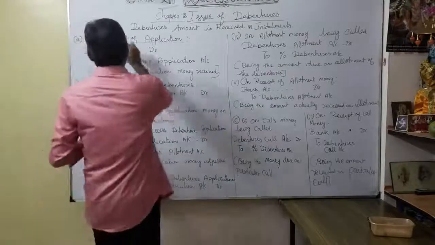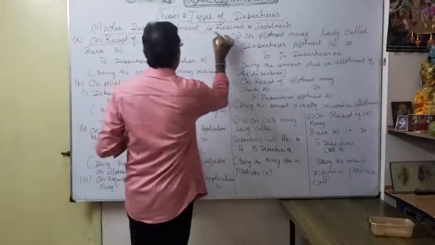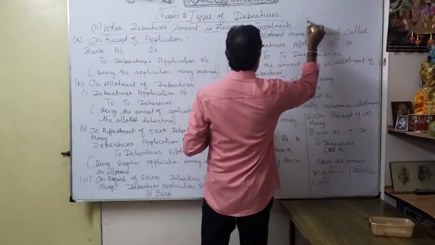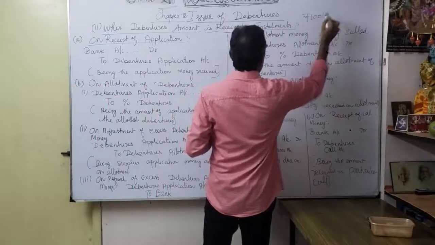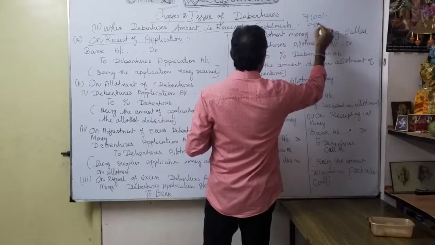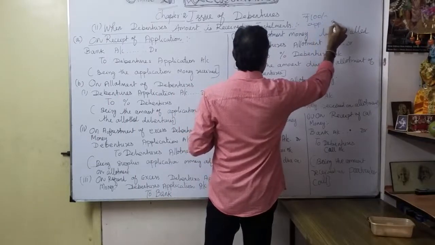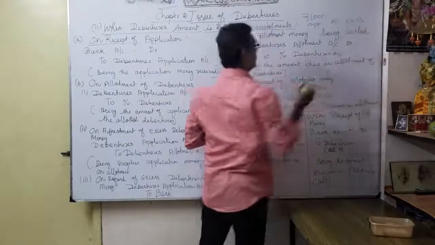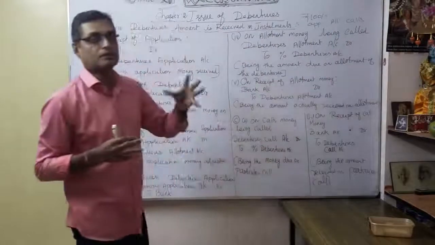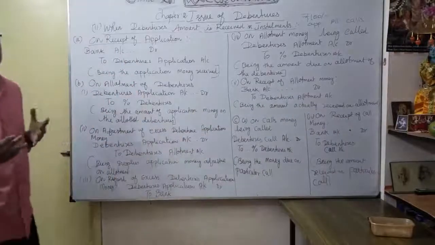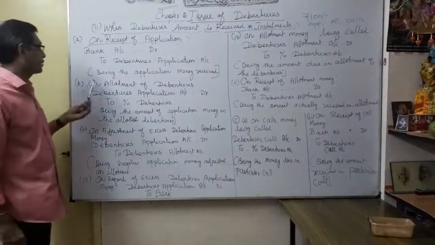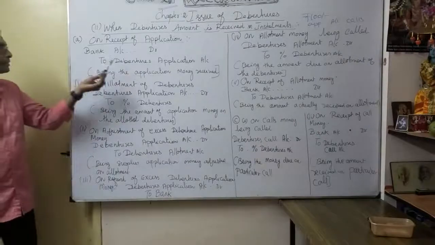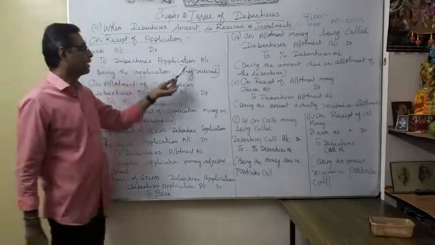This is for when the debentures amount is issued in installments. Installments means, for example, with a nominal face value of rupees 100, we can make it application, allotment and calls, maybe first call or second call or a different structure. That's how we can make the installments. So, to repeat, on receipt of application, bank account debit to debentures application account.